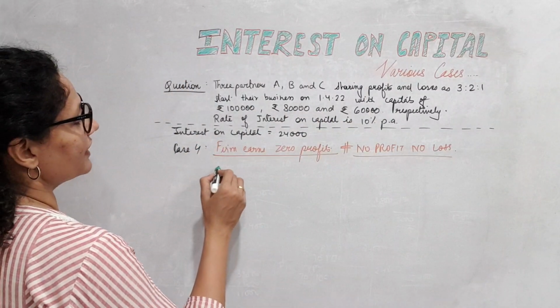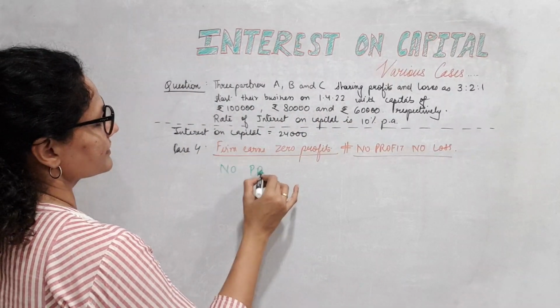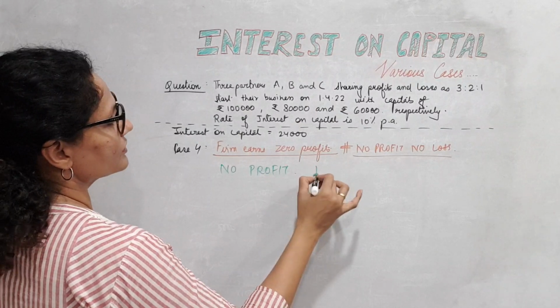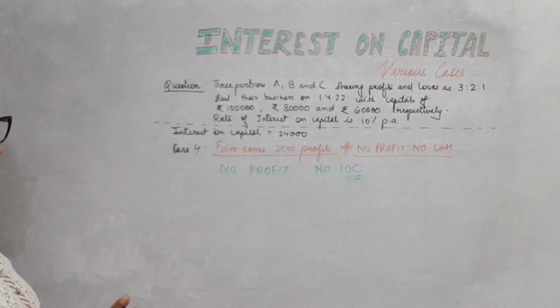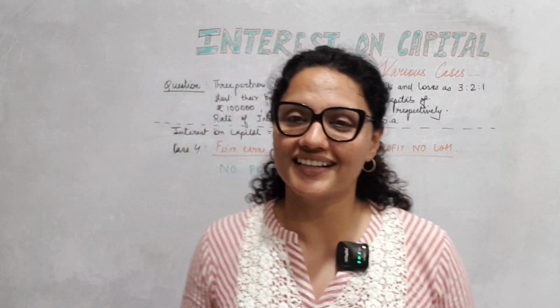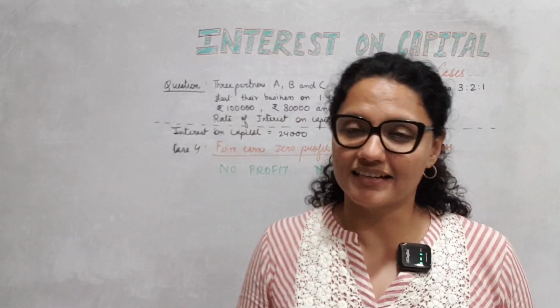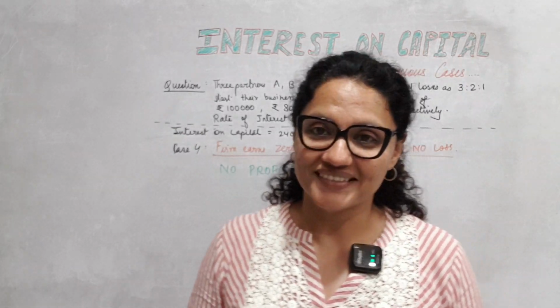So here we have this condition. No IOC, 0 IOC, nothing, and there is no loss as well. Just the break-even point. Yes, in economics you've done that. Just covering the basic costs, earning that much revenue.